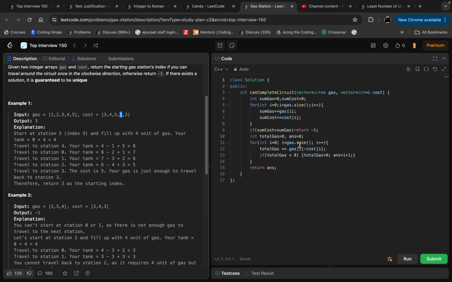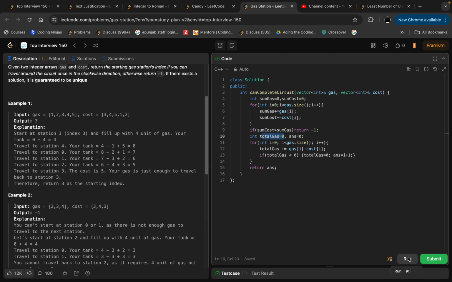So I took a variable total gas, where I'll store this difference, gas of I minus cost of I, and whenever my total turns out to be less than 0, I'll simply set it to 0, because we cannot have any negative gas in the tank. And I will be iterating over the possibility of my next answer, so I'll jump to the I plus 1th index.